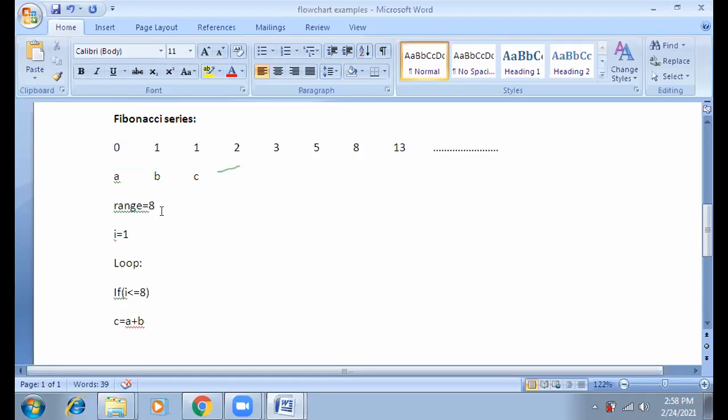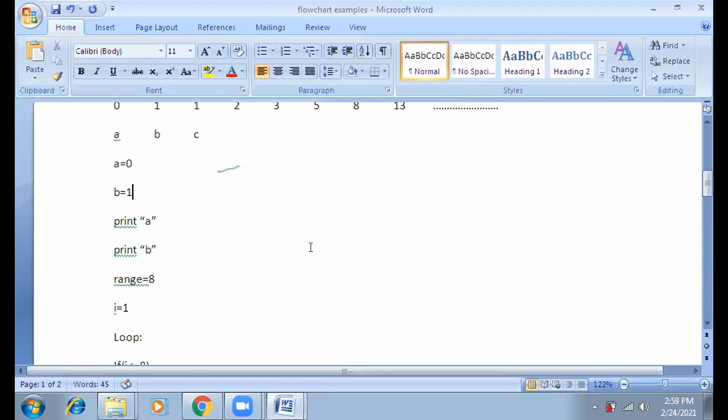So that's why before starting the range, we simply print A, which will hold the first number, and print B. Obviously, we have to assign the values of A and B first. What value of A will we assign? We'll assign A equal to 0, exactly, and B equal to 1.